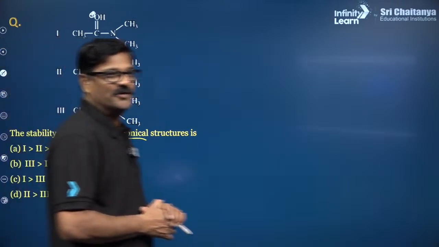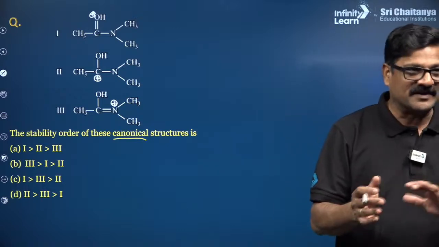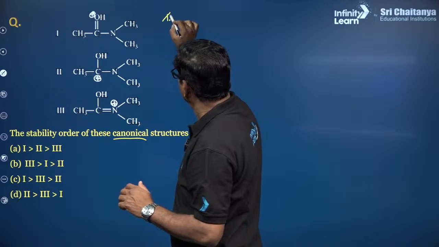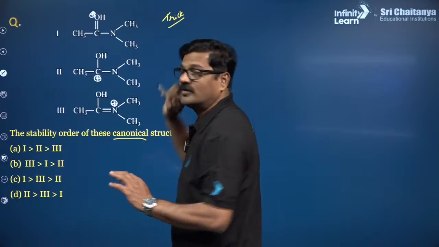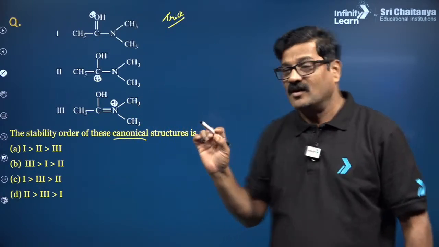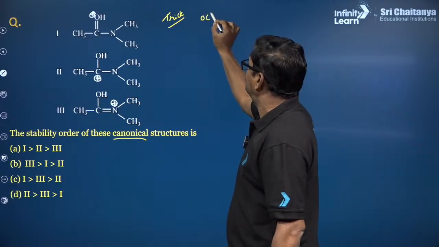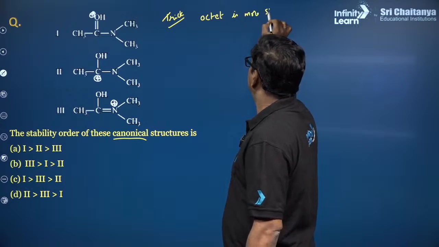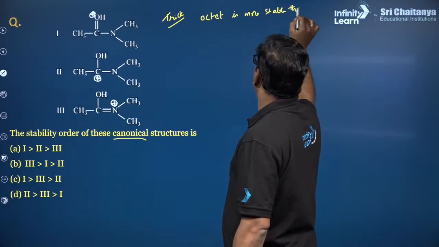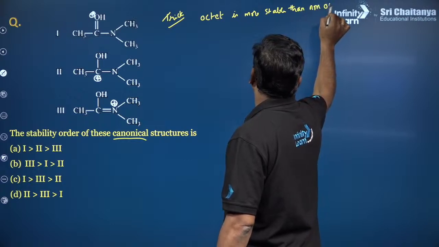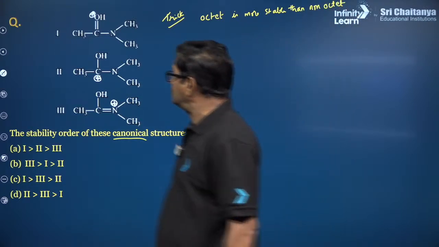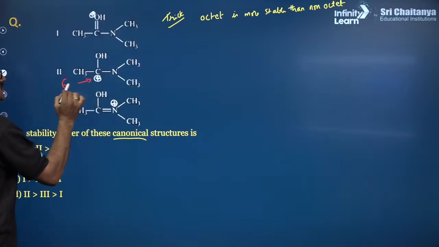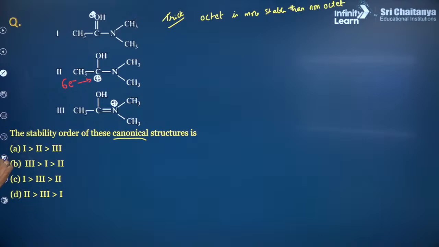Okay. Now you are only talking about easy and difficult, Ayush. Now I am going to explain to you. There is a trick. Suresh Sir always gives you tricks in class. Okay. The structure with an octet is always more stable than non-octet. When you talk about carbon with a positive charge, it should have 6 electrons, right?